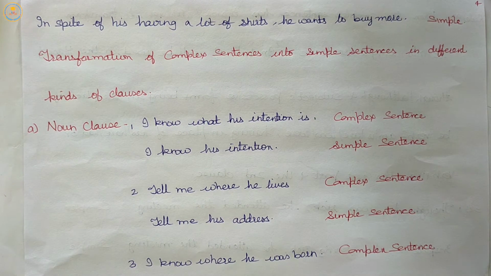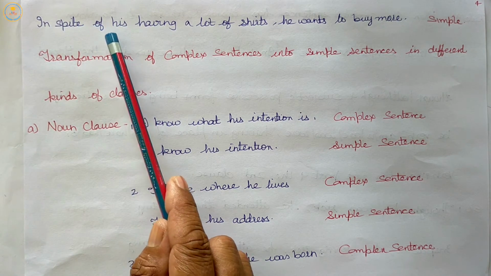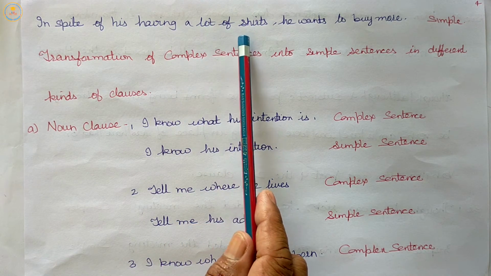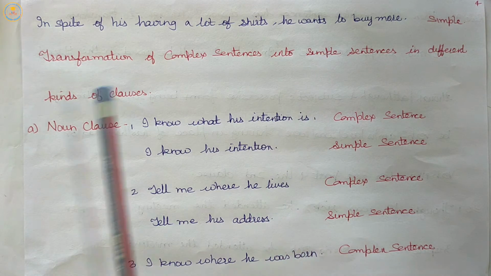So, simple: in spite of having a lot of shirts, comma, he wants to buy more. In spite of his having a lot of shirts, he wants to buy more.